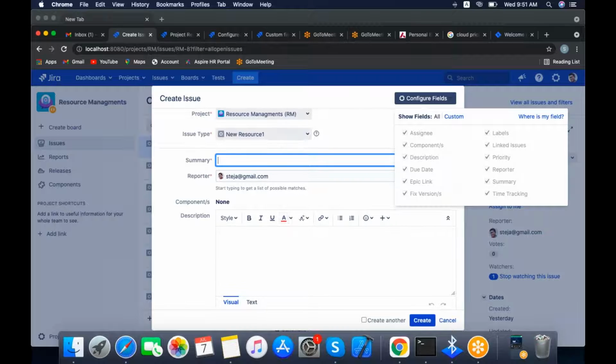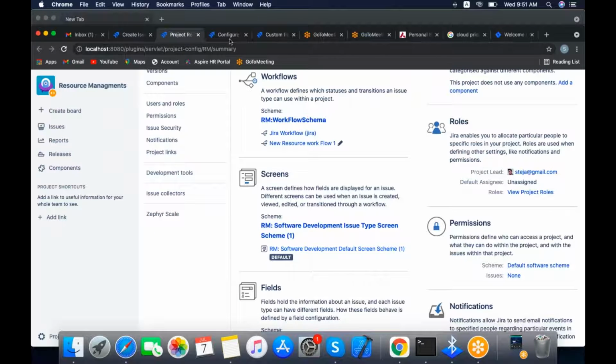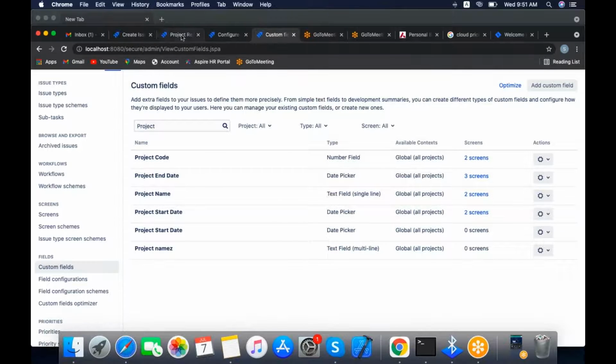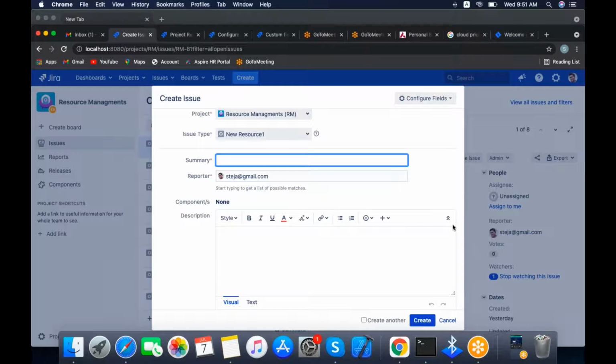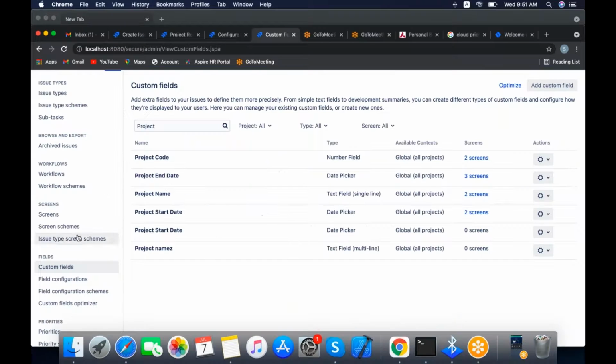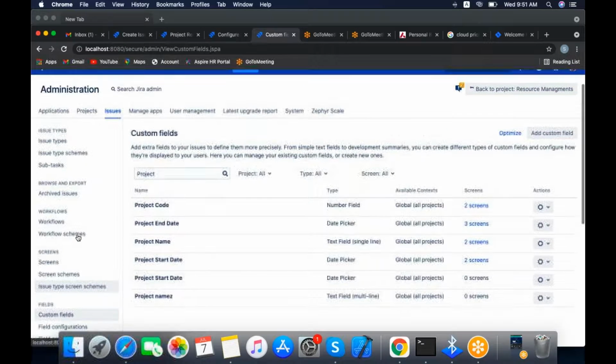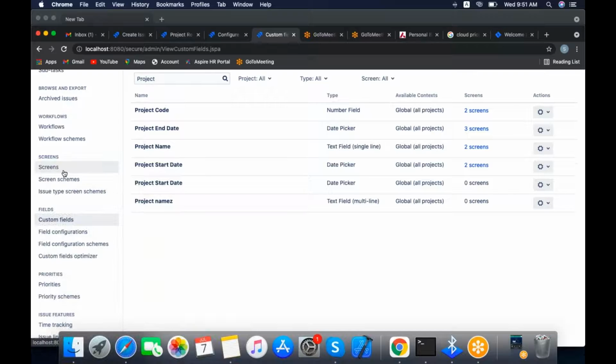Tomorrow we will discuss screens, screen schemes, issue type screen schemes and custom fields. We will add the custom fields here, add those custom fields to screens, and through the screens we will create the screen scheme, and we can add that screen scheme to the issue type.